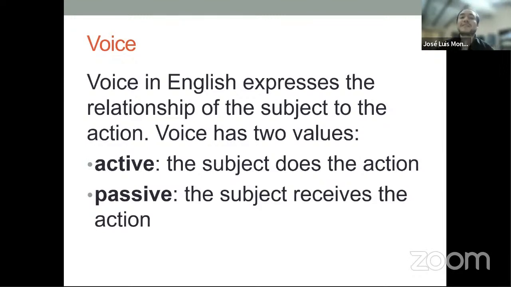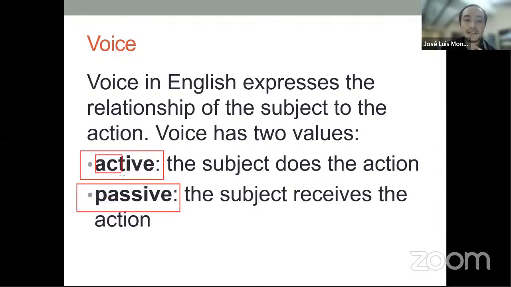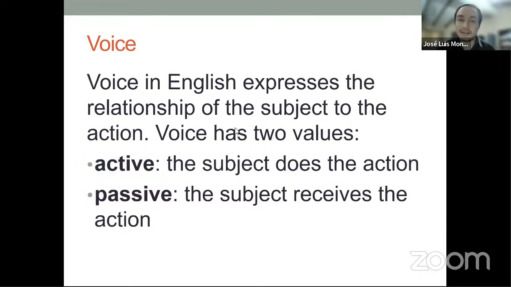But these two words, let's check these two words, please, Jose. Active and passive. Only the stress: the stress is going to be in the first part. This one, active, and this one, passive. Let's read these two once again, please. Active and passive. Okay, there you go. Thank you very much. Now we know that we have two types of voices, right? The active voice, in which the subject does the action, and the passive voice, in which the subject receives the action.